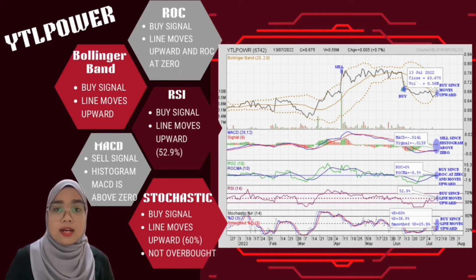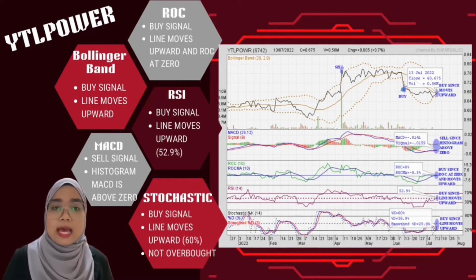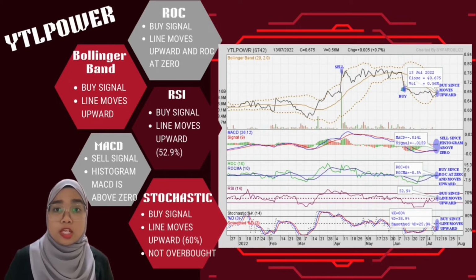Other than that, RSI, which is Relative Strength Index, also indicated the traders to buy the YTL stock since the RSI line is at 52.9%, which is not at the overbought 70% situation right now and shows positive momentum to rise